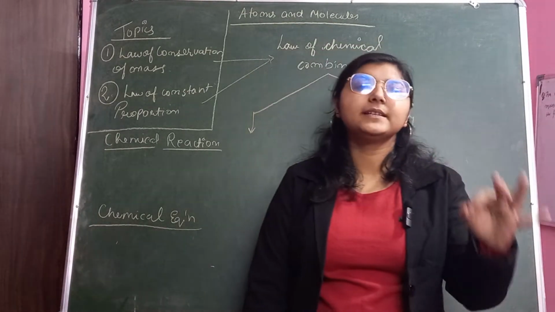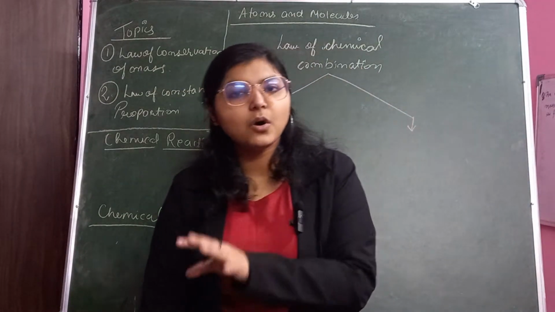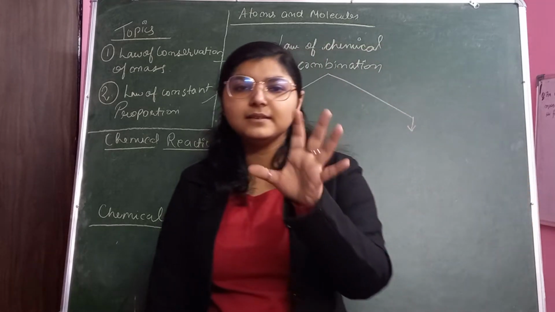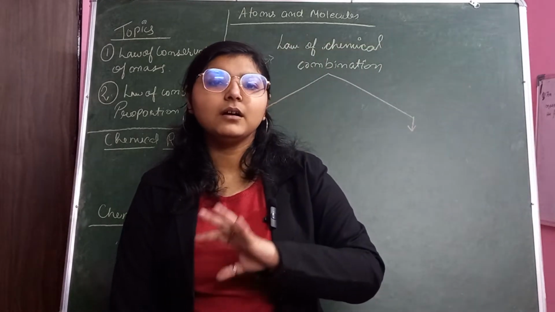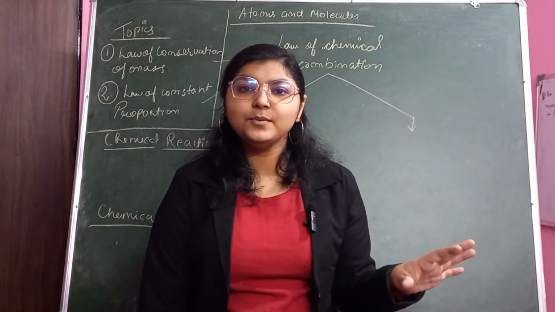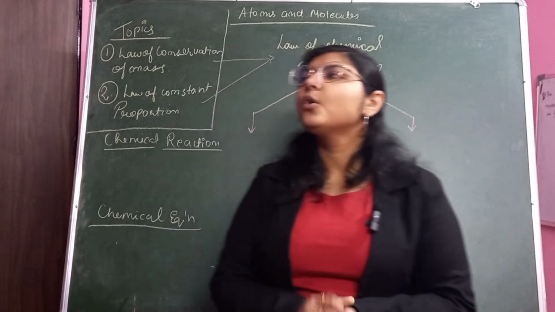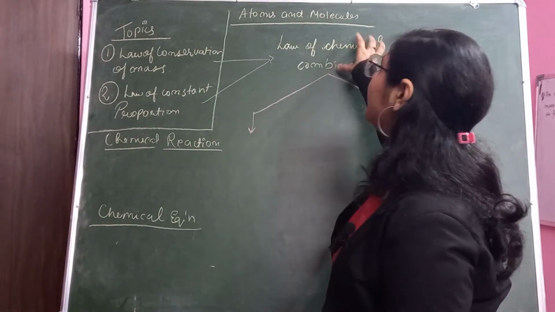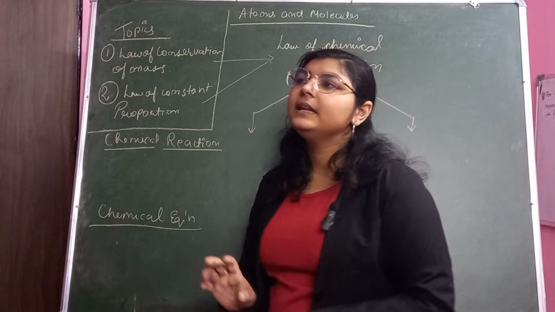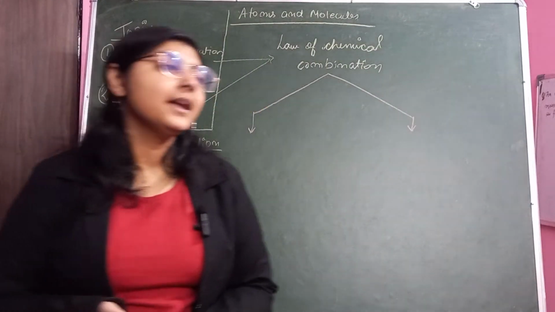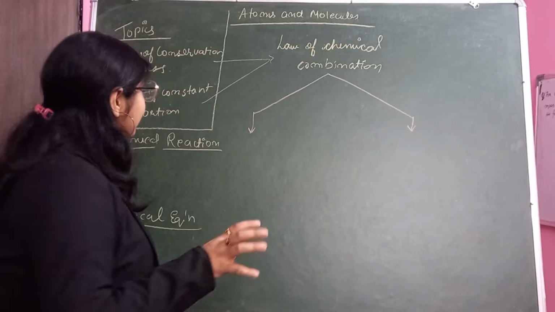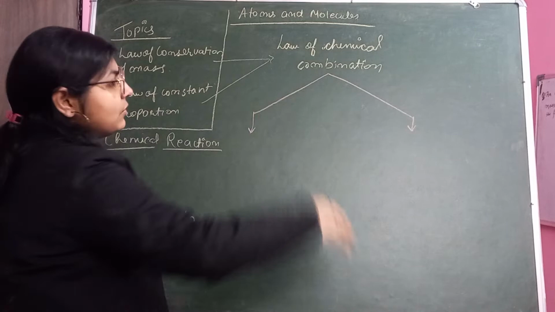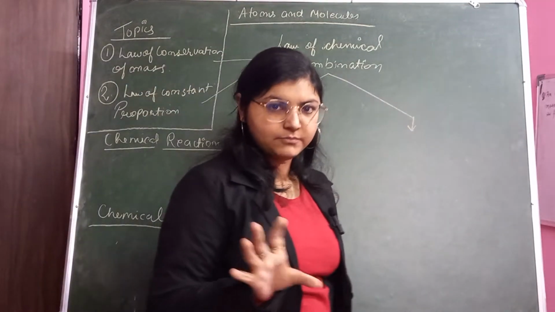Whenever a reaction takes place, it undergoes certain laws. जैसे हम लोग जो भी एक्टिविटीज करते हैं, it is based on some law, right? हम कोई अनलॉफुल एक्टिविटी नहीं करेंगे, right? We call it illegal activity. वैसे ही कोई भी केमिकल रिएक्शन जो है, वो केमिकल कॉम्बिनेशन के बेस पे ही रिएक्ट करता है. Now there are many chemical combinations, right? But the only portions that are included in your curriculum, in your syllabus, are these two. So we have to study about these two only from that point of view.